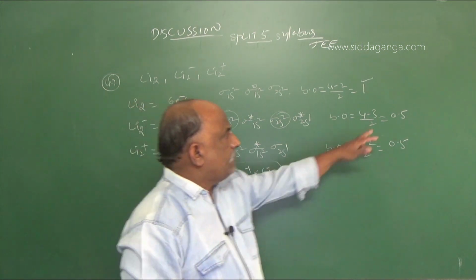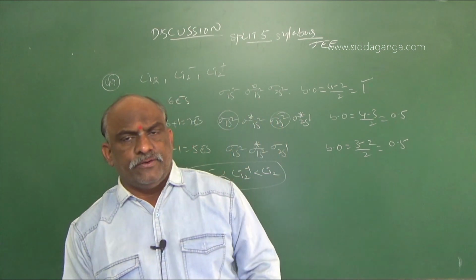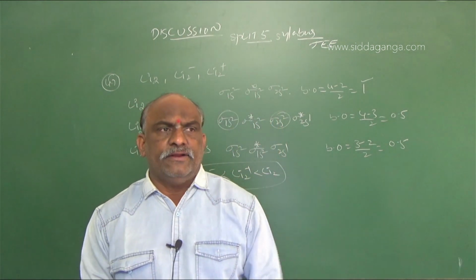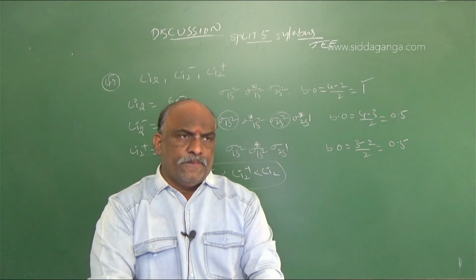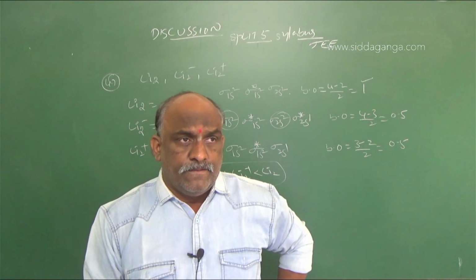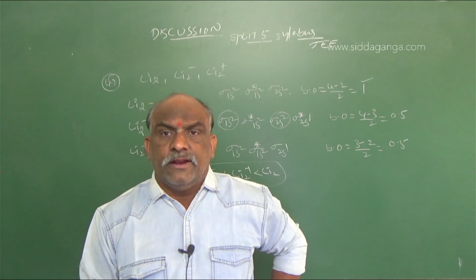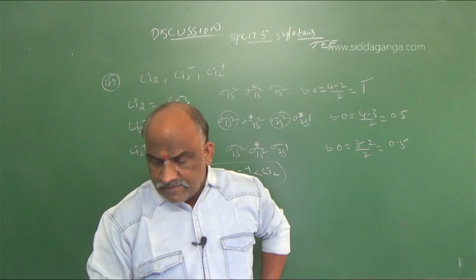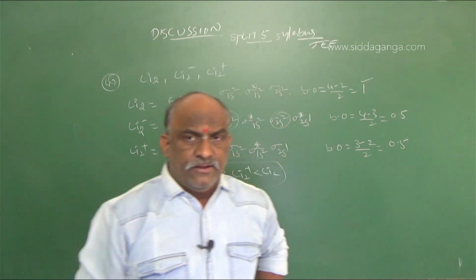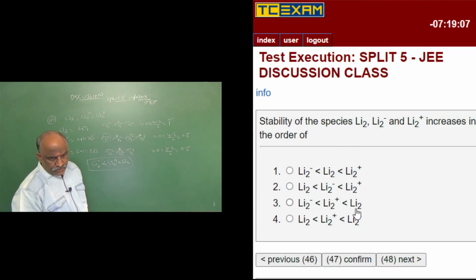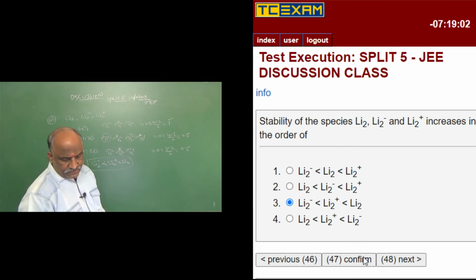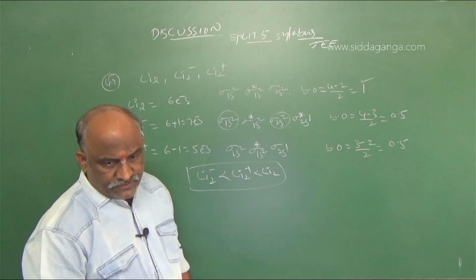Clear? Both are having the same bond orders, 0.5 and 0.5. As bond order increases, stability increases. So both have the same bond order, but in Li2 minus the antibonding electron is there, and the antibonding electron decreases the stability. So the right answer for this question is Li2 minus, Li2 plus, Li2. This is the right option for this 47. And still 3 more questions are there to complete the session.